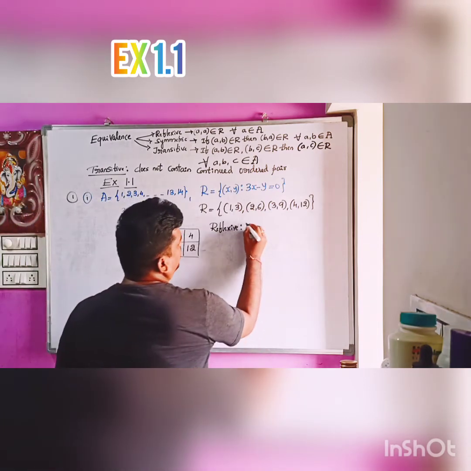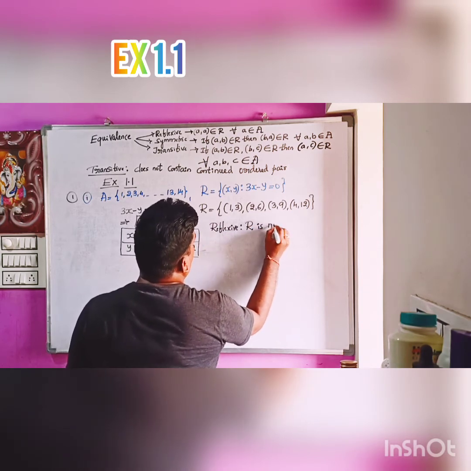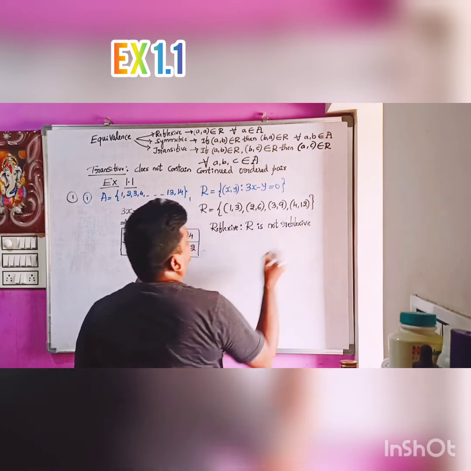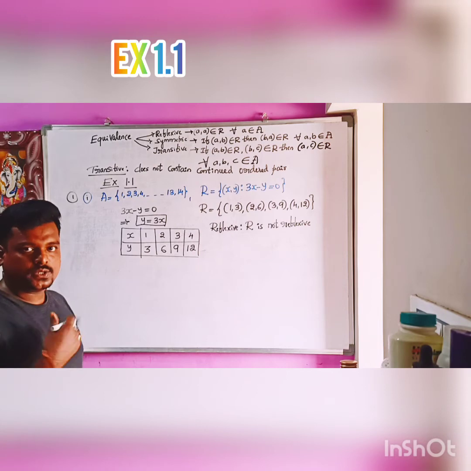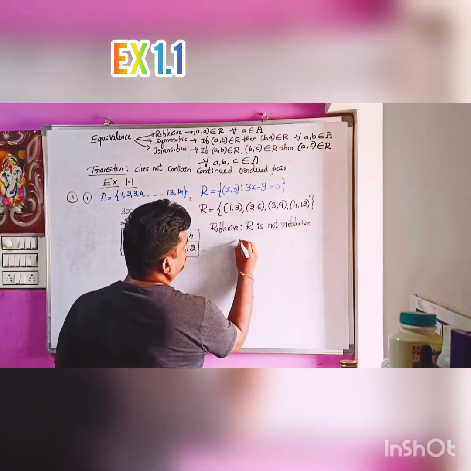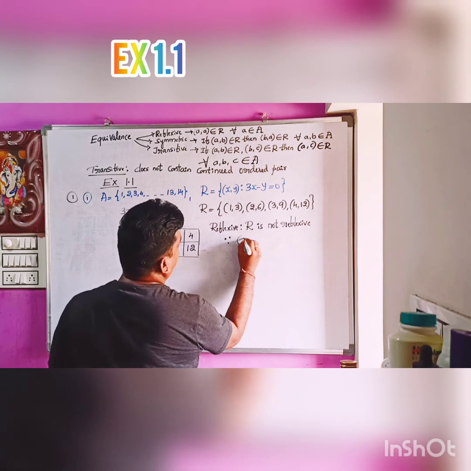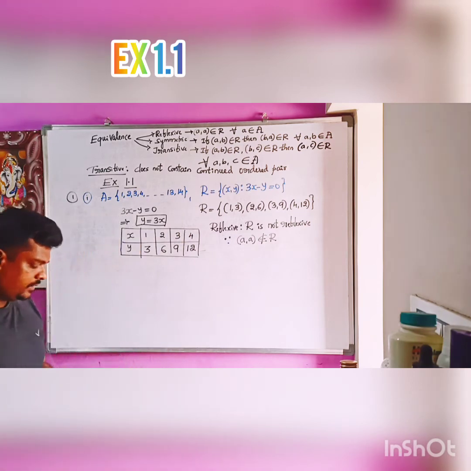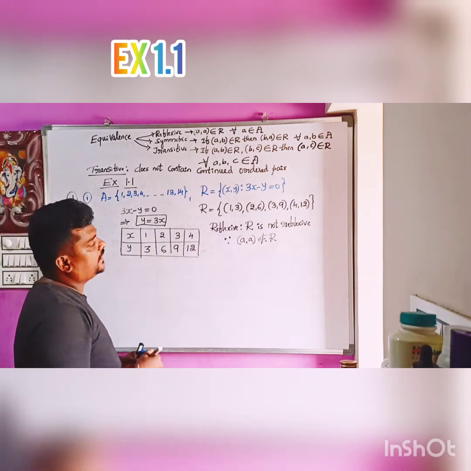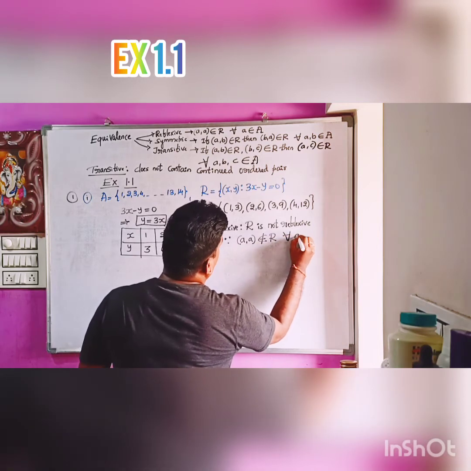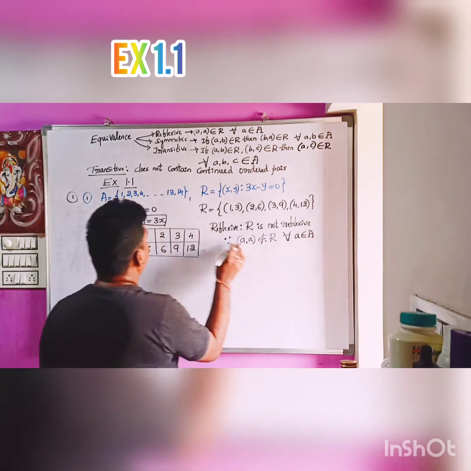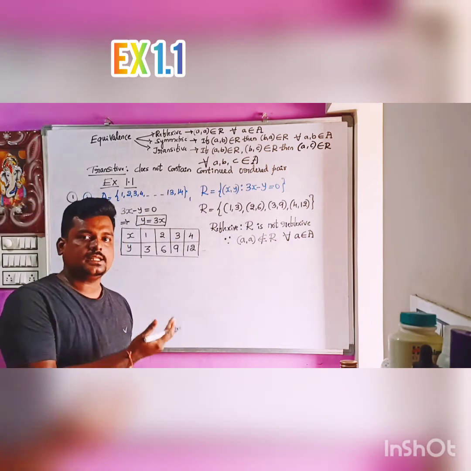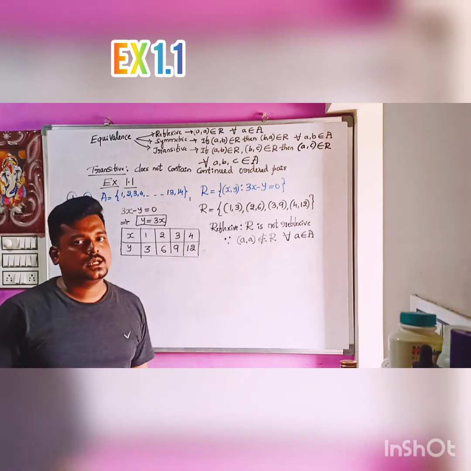Or we can say R is not reflexive because of many reasons, like (1,1) is not there, (2,2) is not there. In general we can say (a,a) does not belong to R for all a belonging to A, where a is any element from the set A. So (1,1) is not there, (2,2) is not there, (3,3) is not there, up to (14,14) is not there.